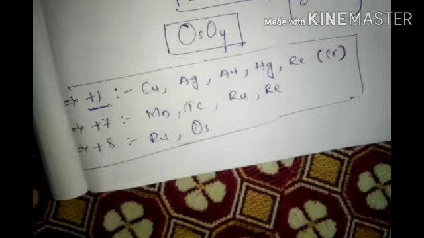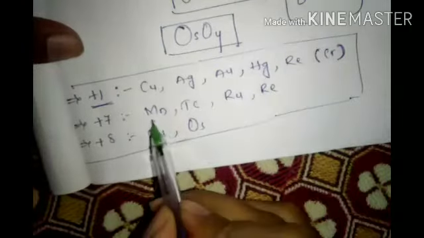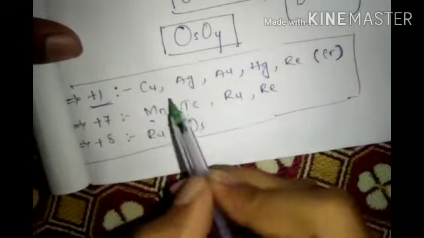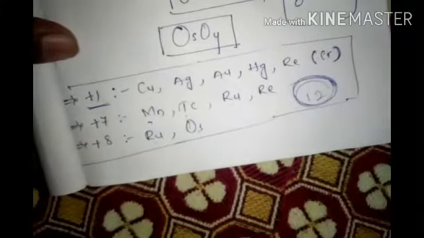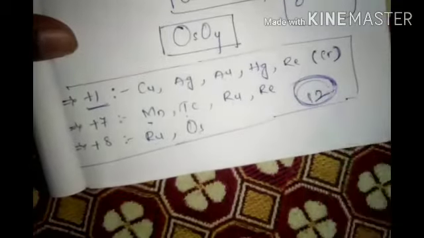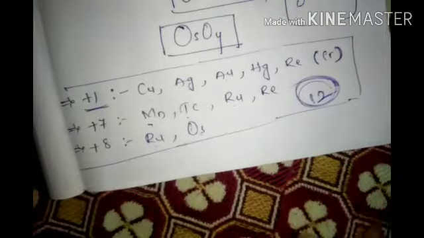Why does osmium give very few compounds compared to ruthenium? Because the d electrons are half-filled. Half-filled stability: only the middle ones show it. Remember this: 1, 2, 3, 4, 5, 6, 7, 8, 9, 10, 11, 12. Remember these 12 elements from the d block; they are very important. Okay, this is the important topic of oxidation states.